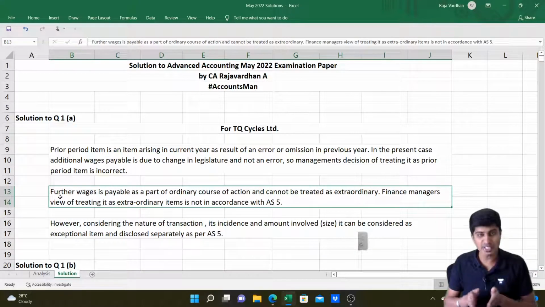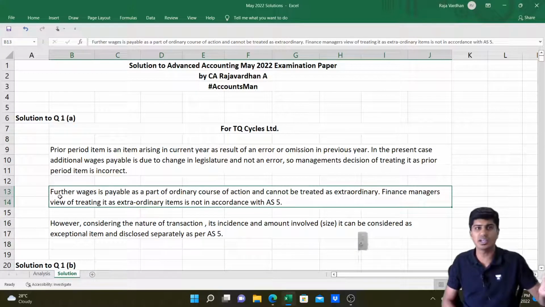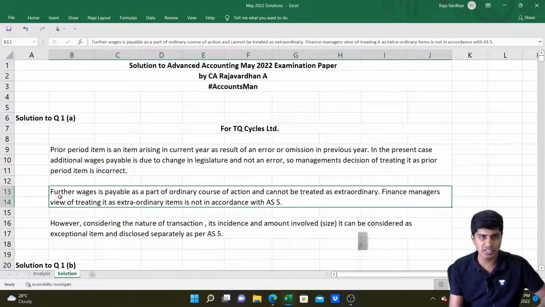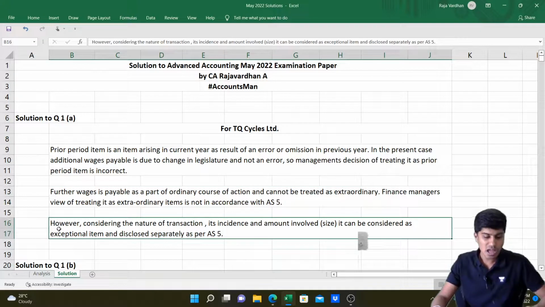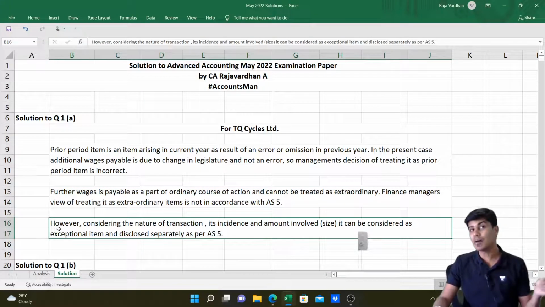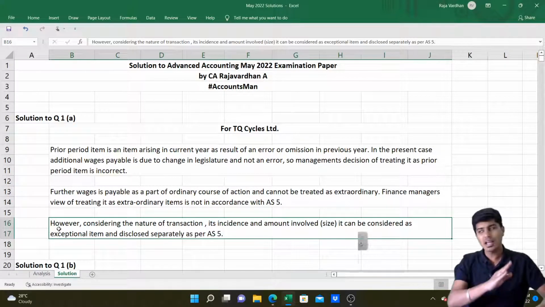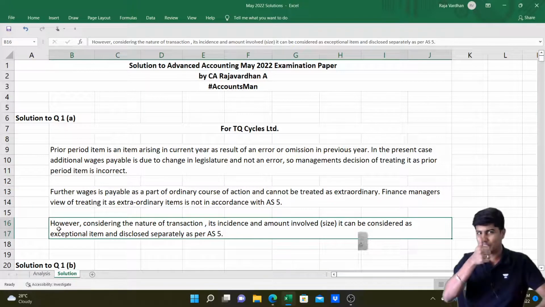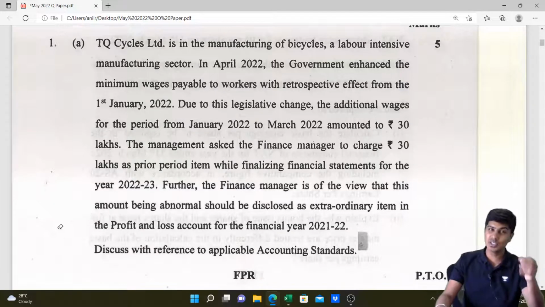They can disclose it separately as an exceptional item, considering its timing, extent and amount involved and all nature, timing and extent, as you mentioned in audit. So based on those things, you can consider it as an exceptional item. Have a look. However, considering the nature of transactions, its incidence and amount involved or size, it can be considered as an exceptional item and disclosed separately as per AS5. So that, my friends, is the answer for the first one, and it is easy to answer even before completing the rest of the question.